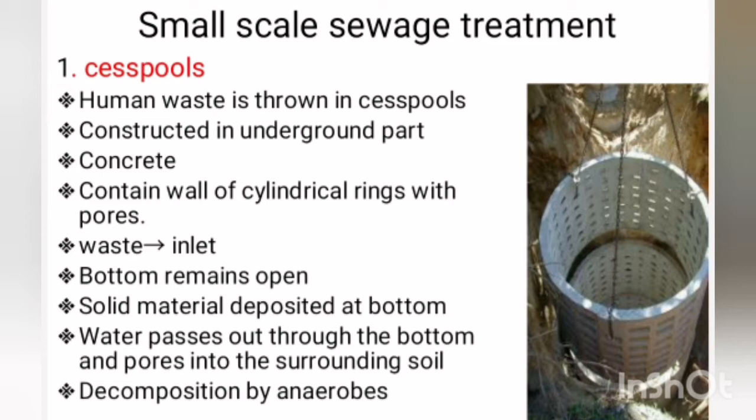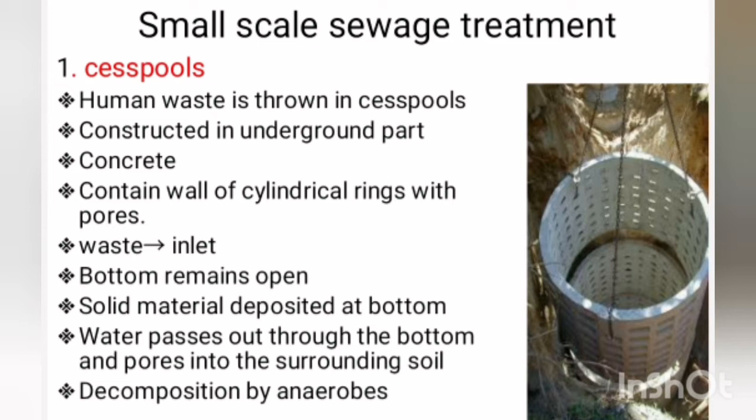The suspended solid material falls to the bottom of the cesspool and forms sludge. The water passes out through the open bottom and through the pores into the surrounding soil.